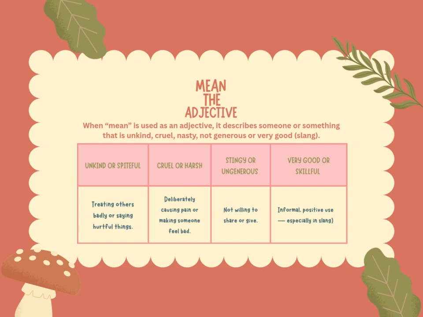Then you have the cruel or harsh. And when you're saying cruel or harsh, you mean deliberately causing pain or making someone feel bad. Then you have stingy or ungenerous, not willing to share or give. Now, those are means in a negative way, but there's also mean in a positive way in slang. Just keep in mind, that means very good or skillful. It's informal, but it's a positive use and it's used in slang.